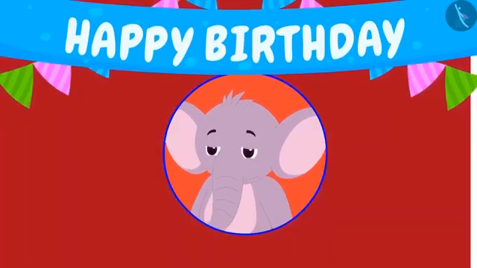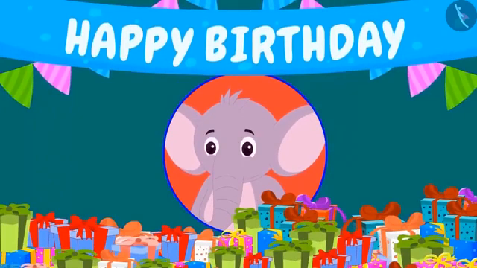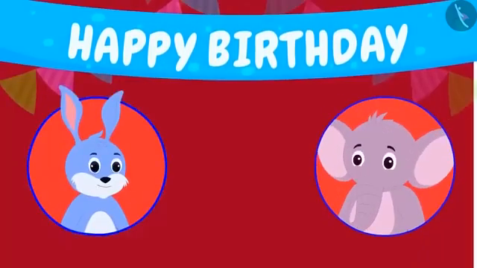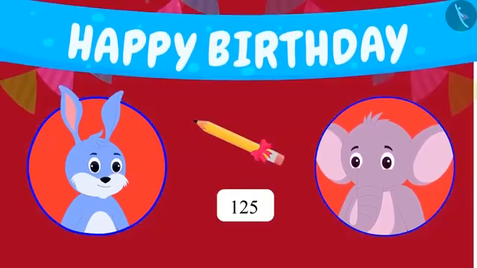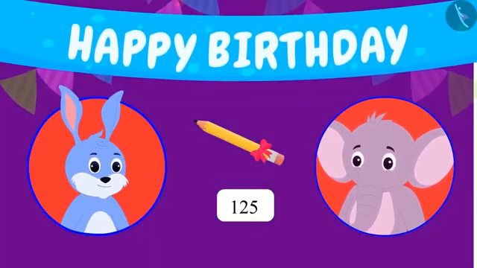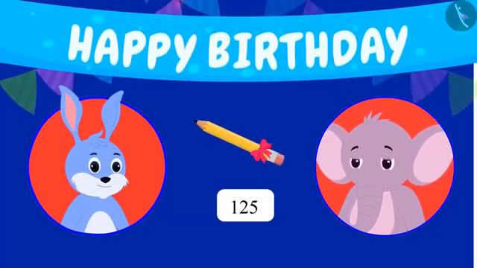Appu received a lot of gifts in his party. Let's see what gifts he received. Bunny has gifted Appu 125 pencils. But because Bunny makes a mistake while counting fast, Appu is counting them again.